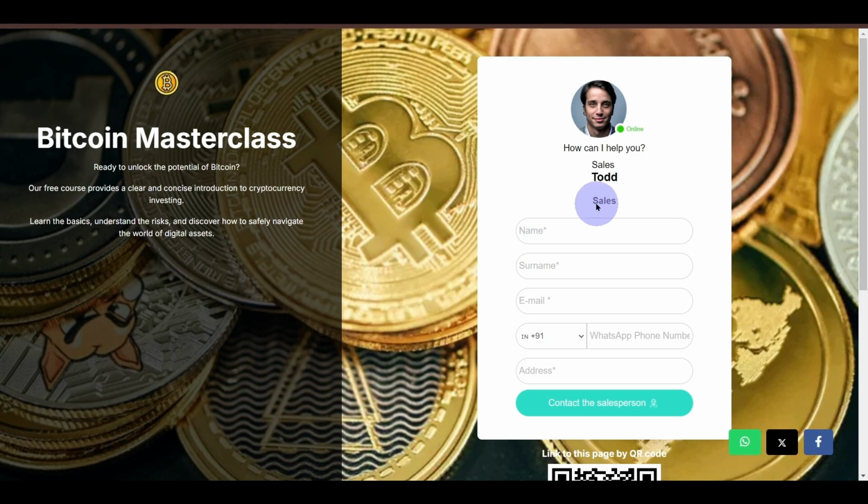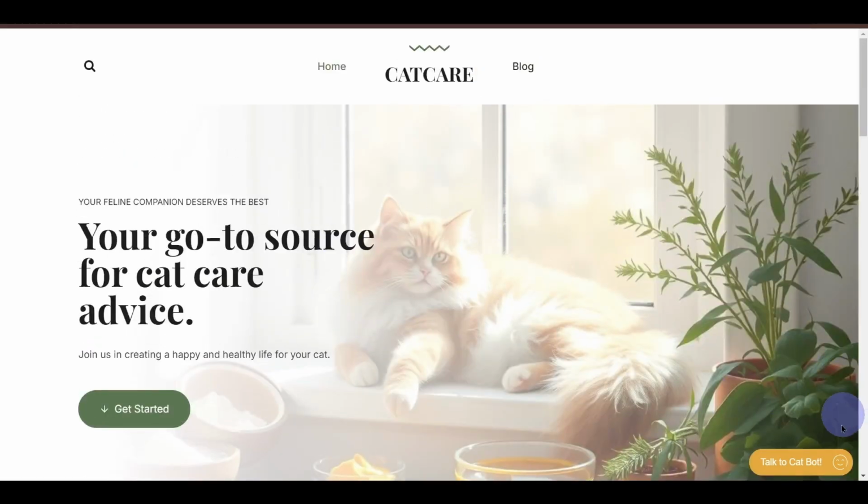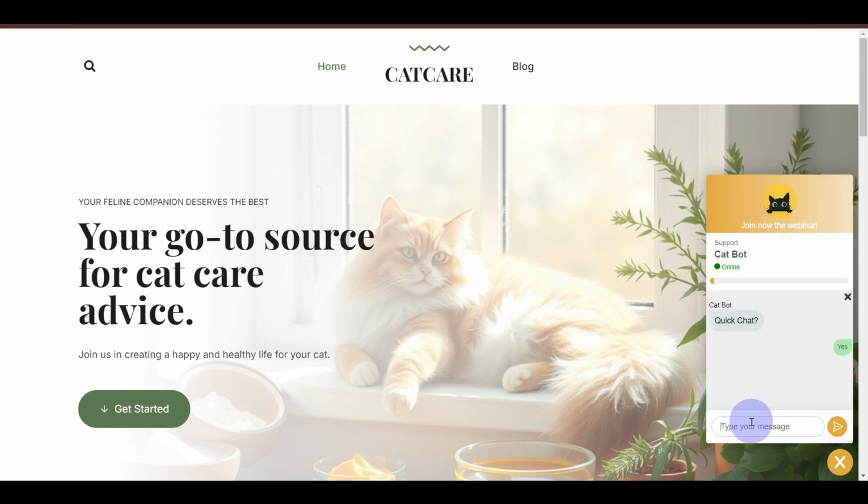Or if you have a website, you can also embed and create a widget like this, okay? You can see we have this widget over here. This is called the chatbot, and you can initiate a quick chat, right? It's almost like an automated process. You can ask the users of the website for their name and email ID, and then redirect them to your WhatsApp or any other page.